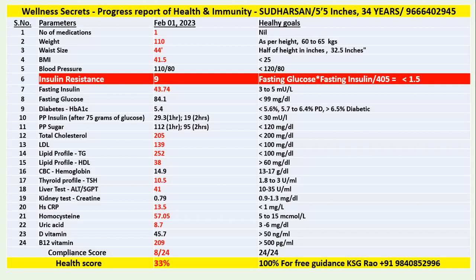And then 7 hours of night sleep is absolutely essential. If you're stressed, learn yoga, meditation, and all that, friends. From 33% of his health score, I can guarantee, by following this natural lifestyle, the daily schedule which we are talking about, he can see the improvement within a few weeks, and within a few months he can see the improvement of his health.